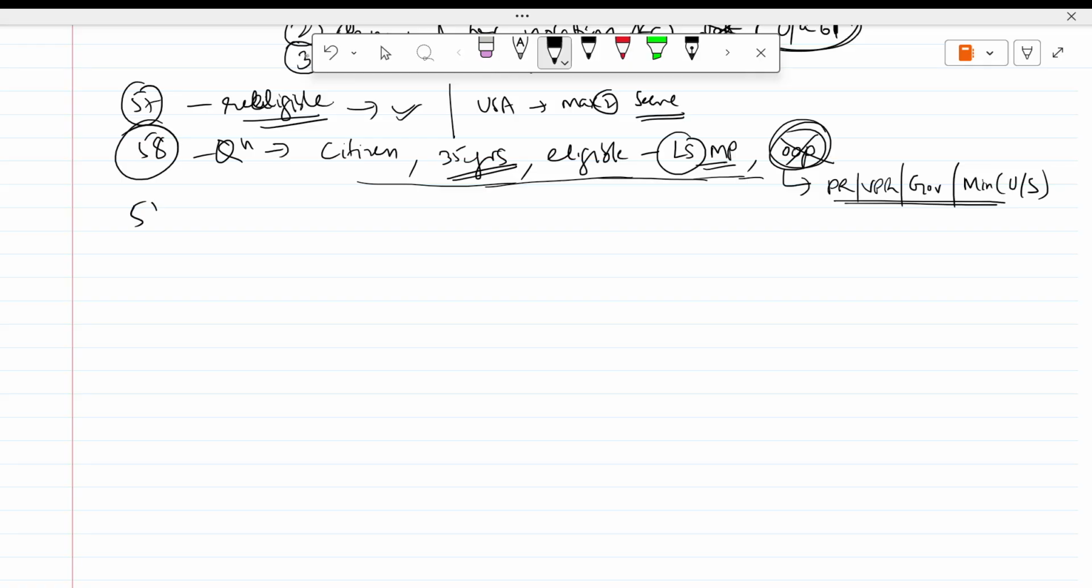Then 59, conditions of President's office. So in 59(1), without rent you will be given a free house, you can say.